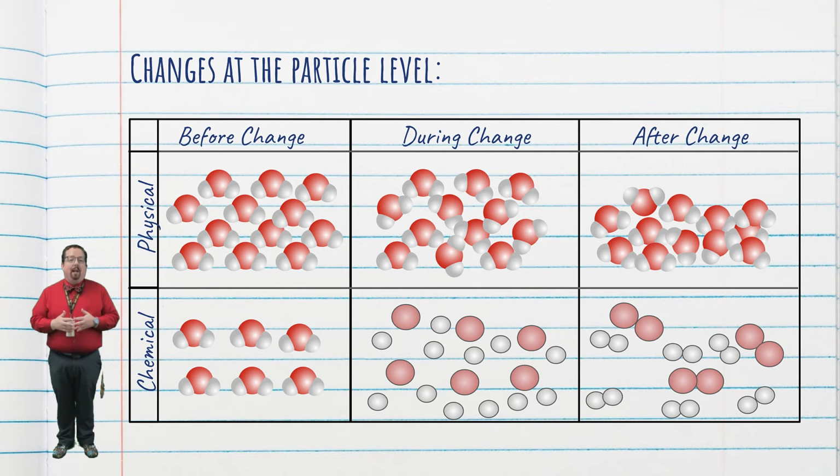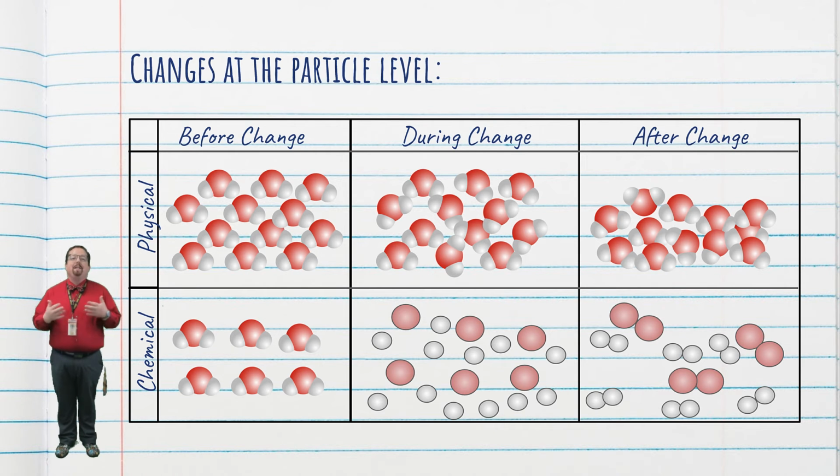In the physical change, in the top row, we have water molecules arranged in a solid, or ice. During the change, the molecules stay intact, but they start to move around and away from their highly organized structure that they started with. After the change, our water molecules are still water molecules.